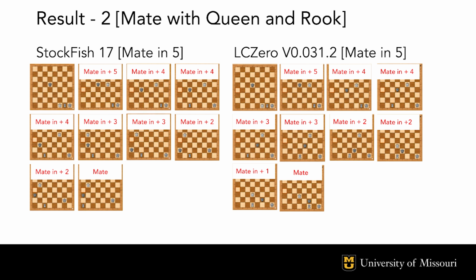And in each of these test cases, both respective models control both the black and white pieces. What is interesting is that while both models were able to mate in 5 moves, the way each model goes about putting the other player in mate is very different. Of course, the outcome is the same. White wins and mates in 5 moves, but it does highlight how effectively Stockfish performs compared to LC0.